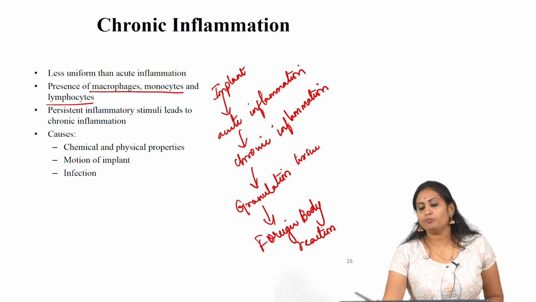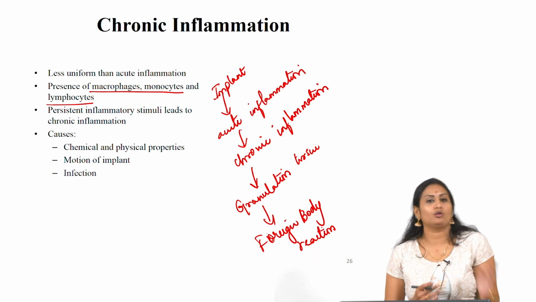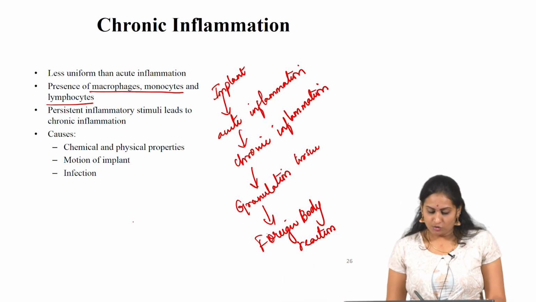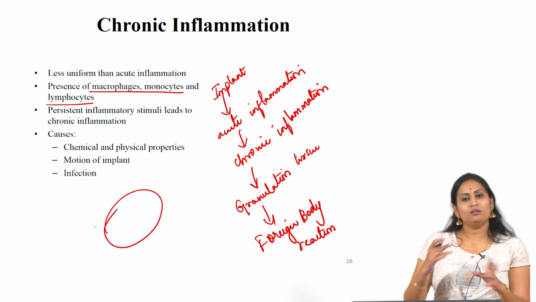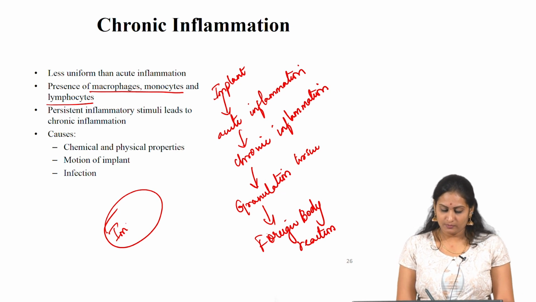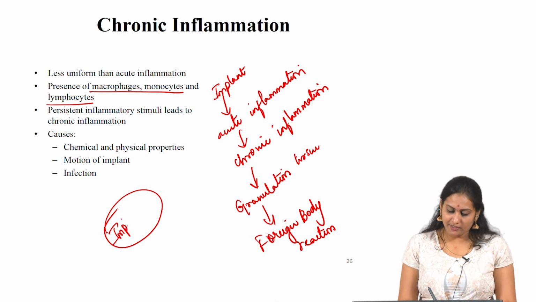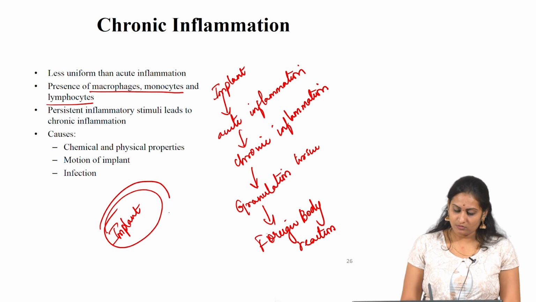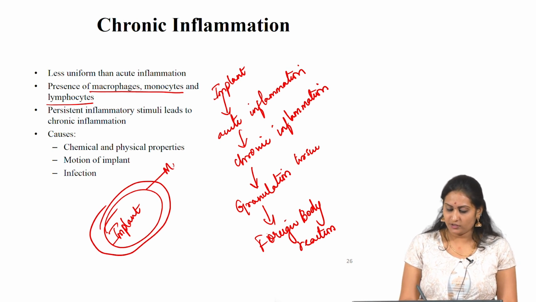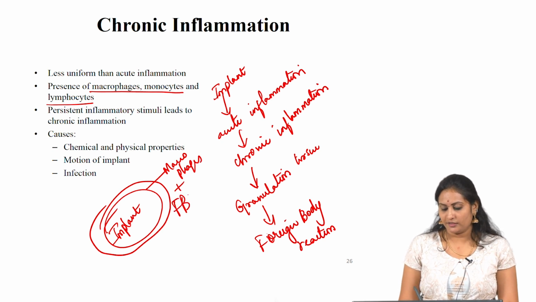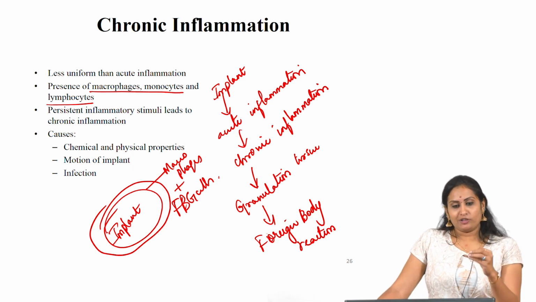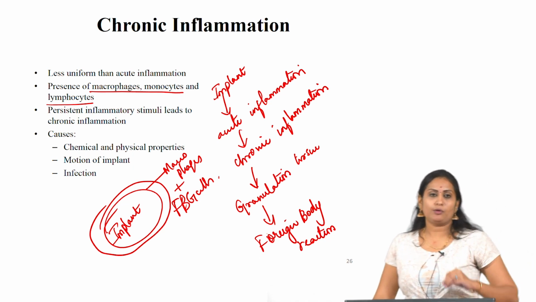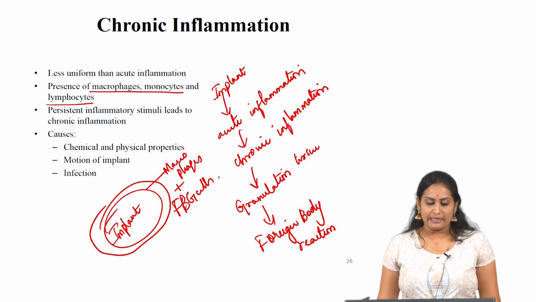This foreign body reaction is mainly composed of macrophages and foreign body giant cells. So, a thick layer of macrophages and foreign body giant cells will form outside the implant. The detailed explanation of the inflammatory response with respect to implants will be given in later sessions.